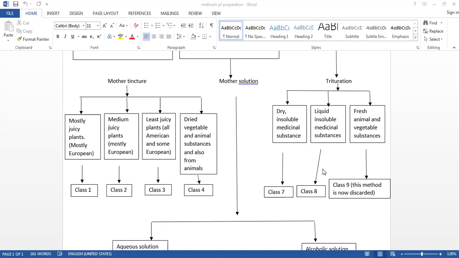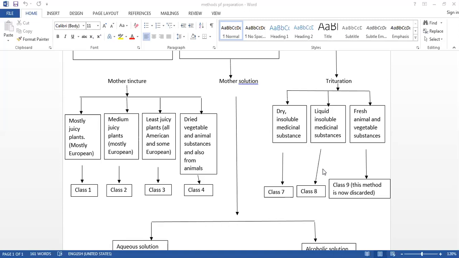Then the class 9 we are generally not doing; this is discarded nowadays. This deals with the fresh vegetables and the rule is explained under Agaricus in the Chronic Diseases. Here we are taking the ratio 2 parts of medicinal substance and 99 parts or 9 parts of the sugar of milk, because it is said that there is always some loss by evaporation during the trituration, and hence we are taking 2 is to 9 or 2 is to 99 ratio.